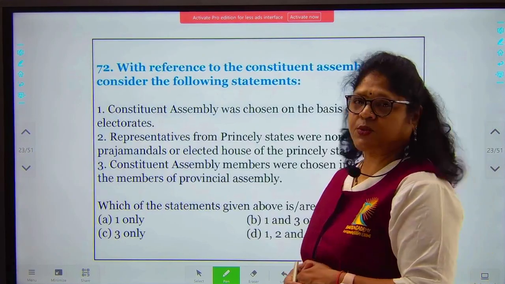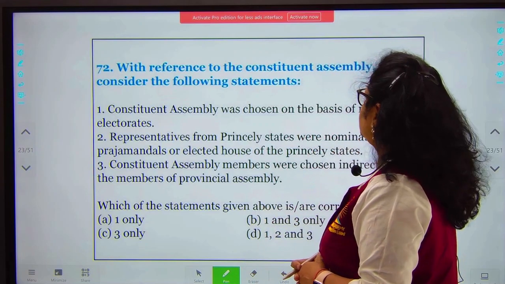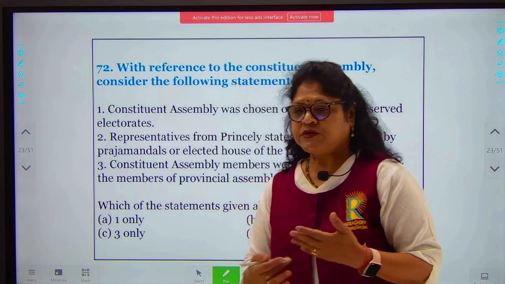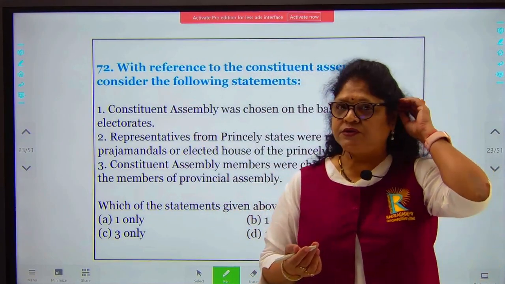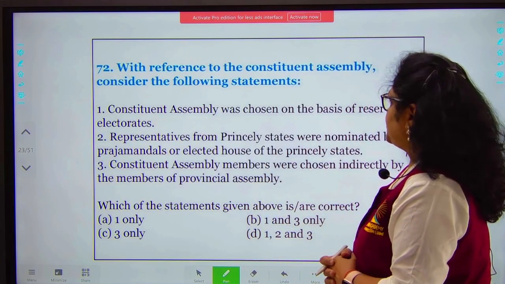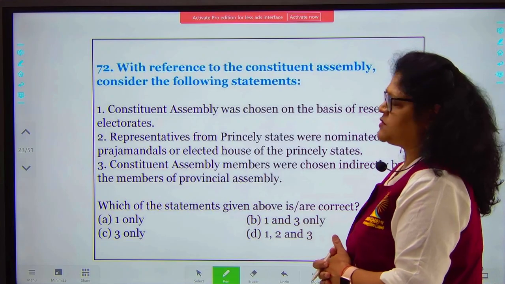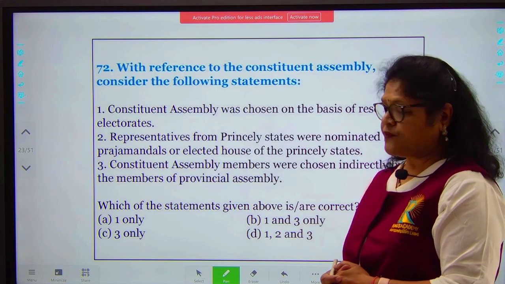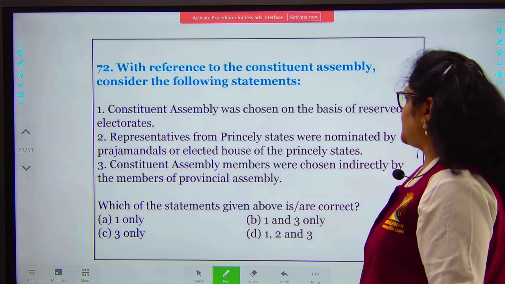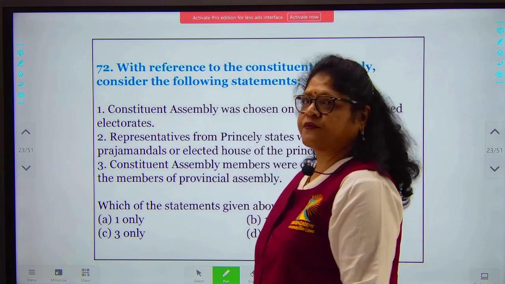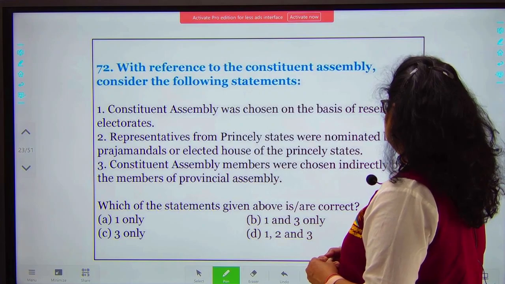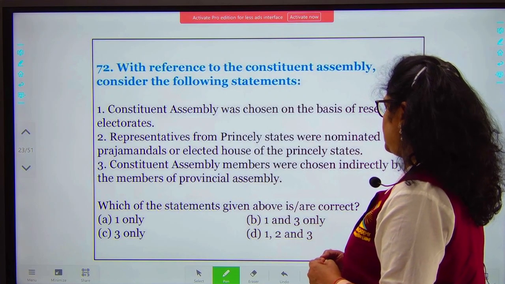We come to the next question, 72. With reference to the Constituent Assembly, consider the following statements. The Constituent Assembly and the process of the drafting of the Constitution are again very important from your examination point of view. The Constituent Assembly was chosen on the basis of reserved electorates. Representatives from princely states were nominated by Praja Mandals or elected houses of the princely states. Constituent Assembly members were chosen indirectly by the members of the Provincial Assembly.